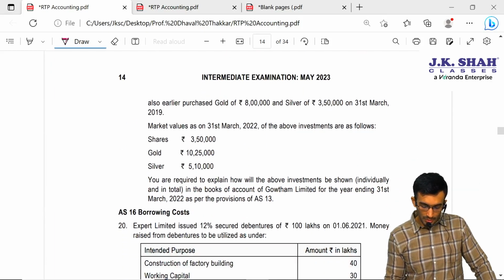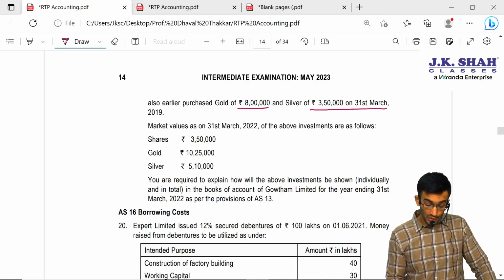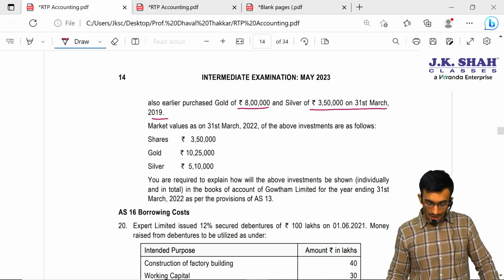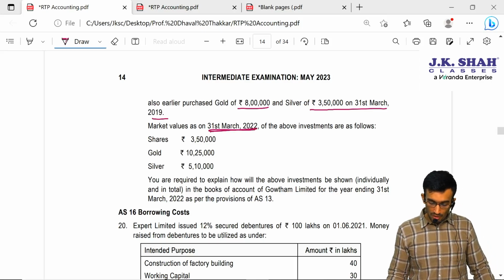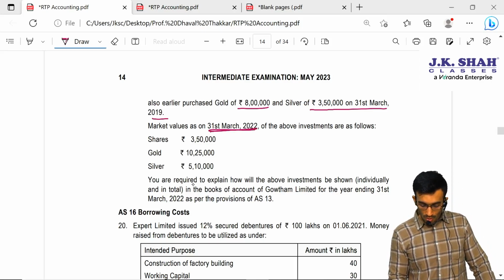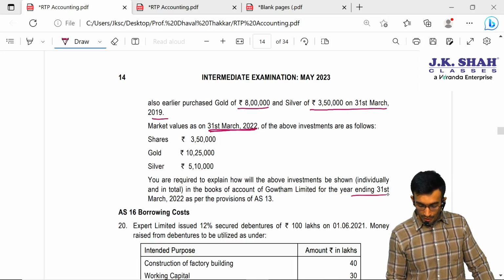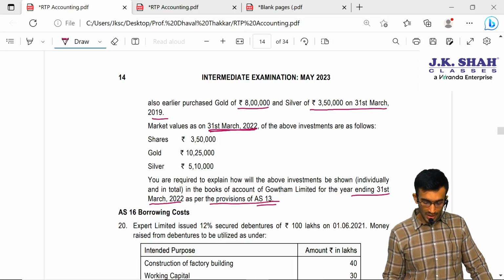It also earlier purchased gold of 8 lakhs and silver of 3,50,000 on 31st March 2019. Long back. Market value as on 31st March 2022 of the above investments are as follows: shares, gold and silver. You are required to explain how the above investment will be shown individually and in total in the books of account of Gotham Limited for the year ending 31st March 2022 as per the provision of AS 11.